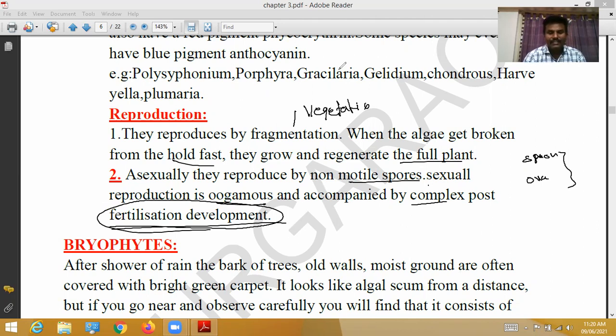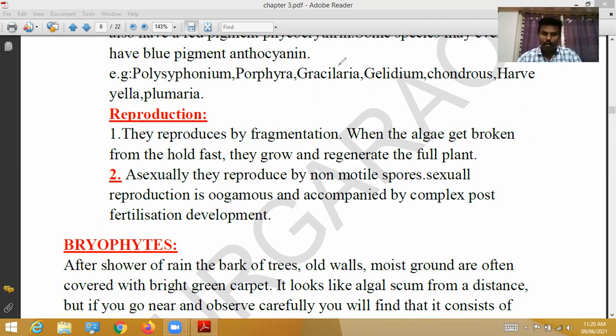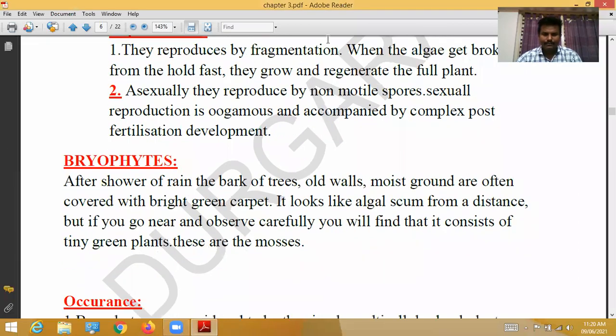So these are all the classification of the algae. Next.